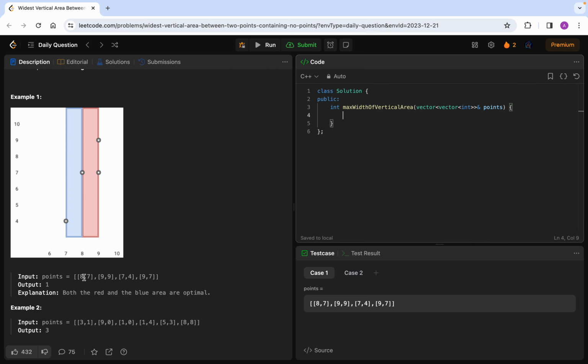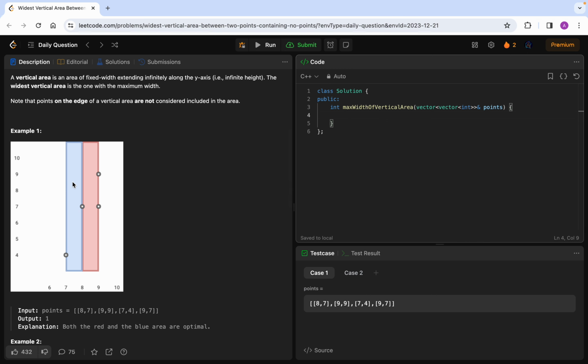For example, let's say we have 8,7 here, and we have 9,9 here, then we have 7,4 here, and we have 9,7. Now between these two points there should not be any other point, like 8.5, 7, or 7.5, 8. So it must be within this vertical area, right? We have to return the area, or you can say the maximum width of that area, such that no points are inside, right?